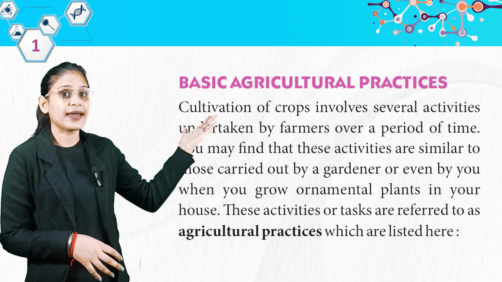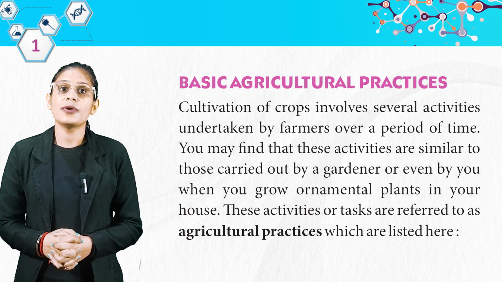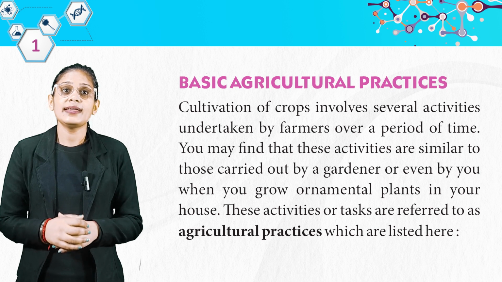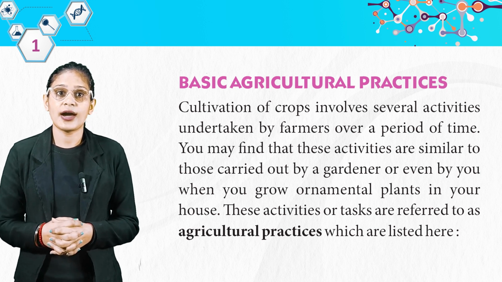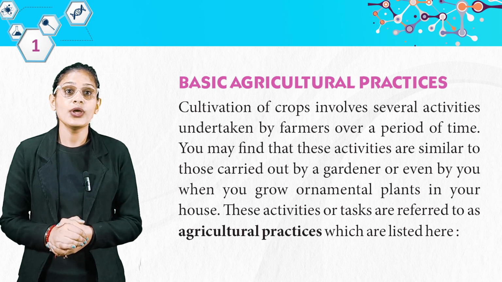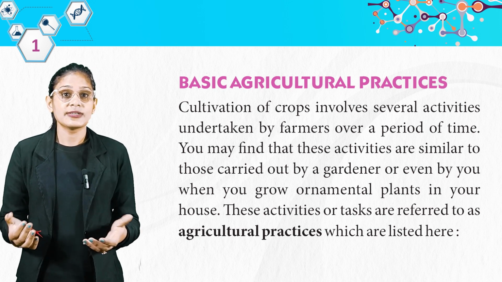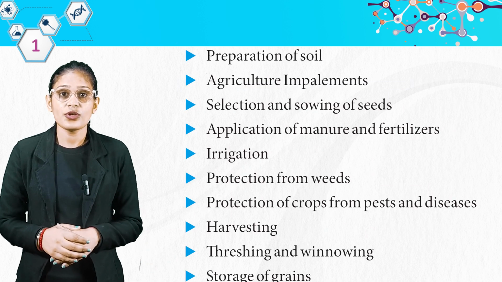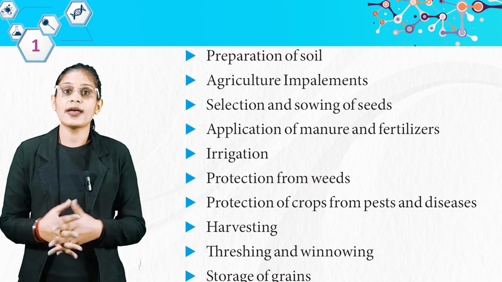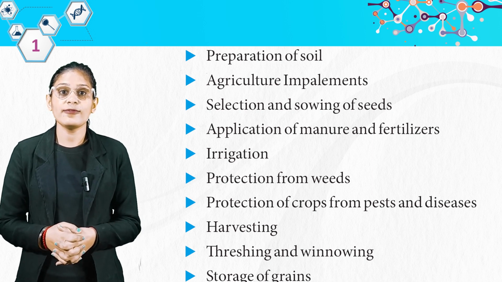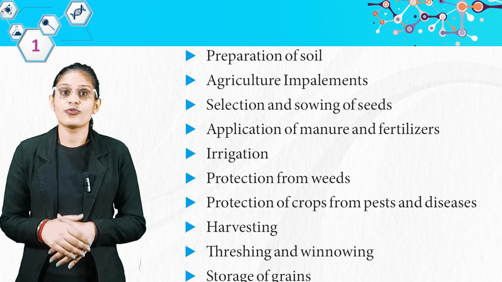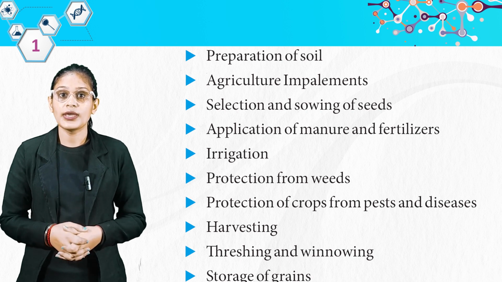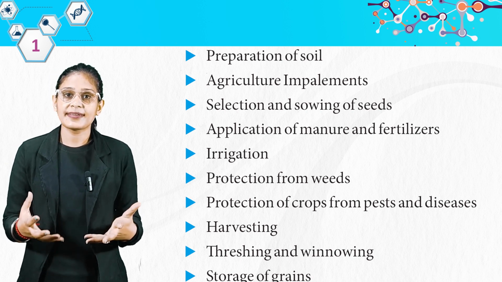Now we have basic agricultural practices. Cultivation of crops involves several activities undertaken by farmers over a period of time. You may find that these activities are similar to those carried out by a gardener, or even by you when you grow ornamental plants in your house. These activities or tasks are referred to as agricultural practices, which are listed here: preparation of soil, agricultural implements, selection and sowing of seeds, application of manure and fertilizers, irrigation, protection from weeds, protection of crop from pests and disease, harvesting, threshing and winnowing, storage of grain. So students, these are some agricultural practices.